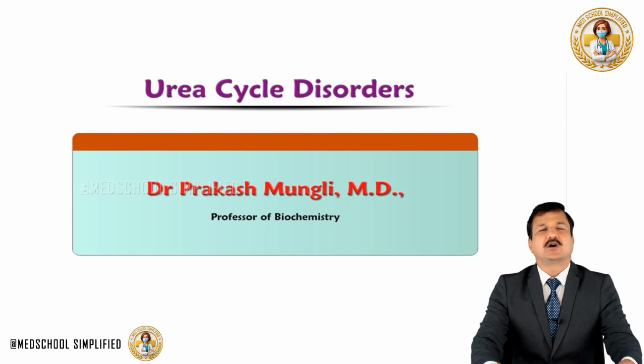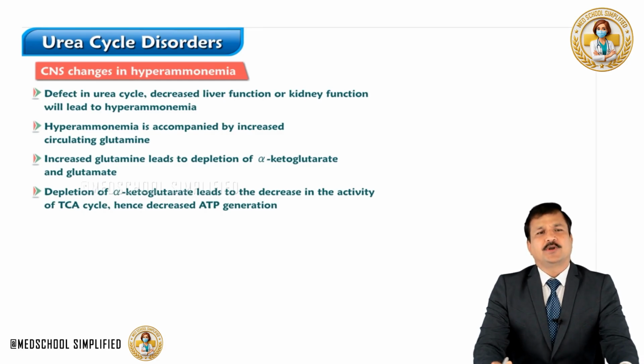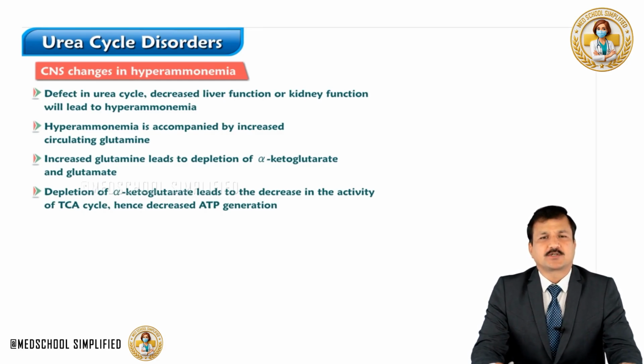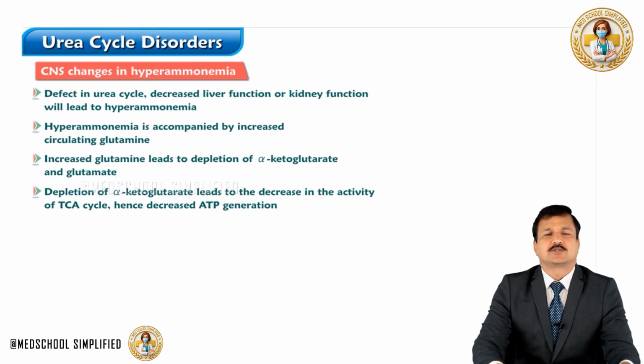So in this video, I will be going over urea cycle disorders. Let's get into the details. Now the ammonium ion is toxic to the central nervous system. So when there is excess presence of ammonium ion in the blood, this ammonia will lead to changes in the central nervous system.